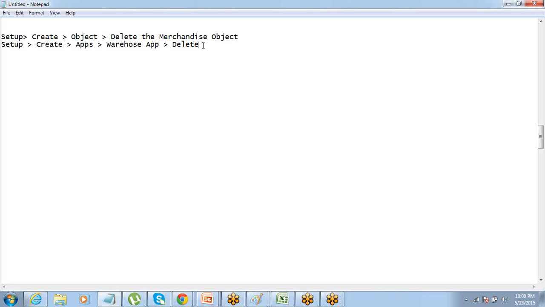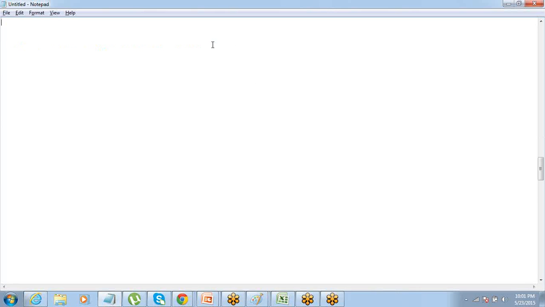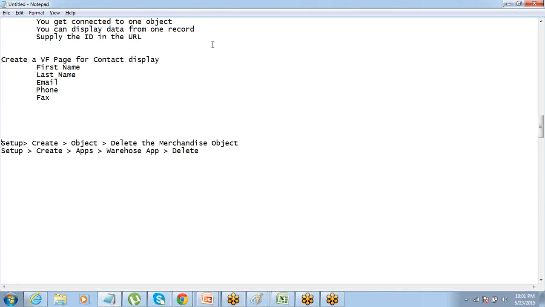Okay, great. Now the next thing that we have to do is, I want you to create these two things again. Okay. So the first time you created, you used a shortcut, quick app, right? So now I'm not going to use that shortcut. We will take another method of creating it. All right. In case you have deleted the object, just go to the setup, create object once again and tell me what do you see there.